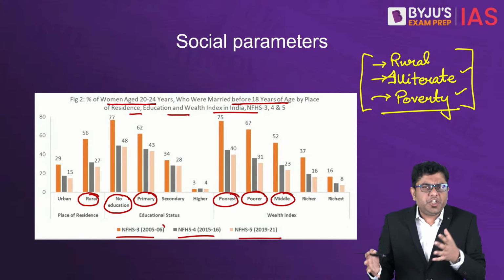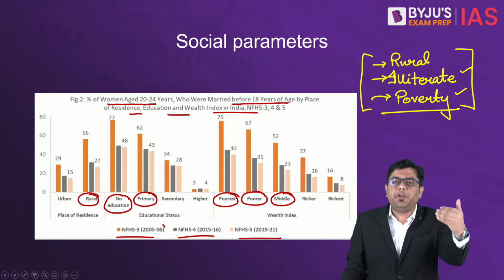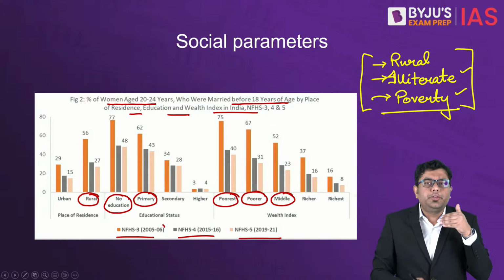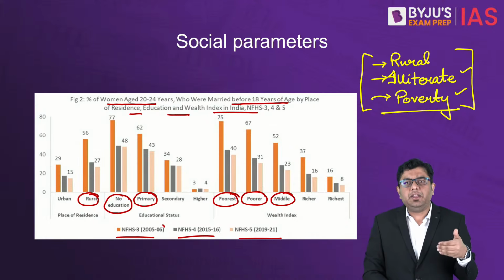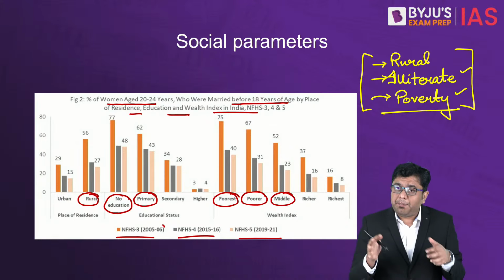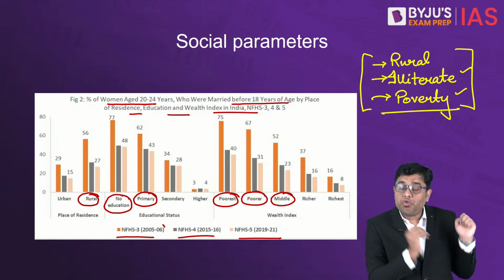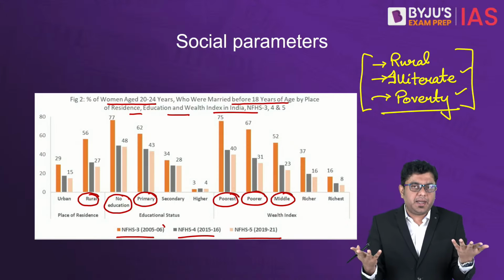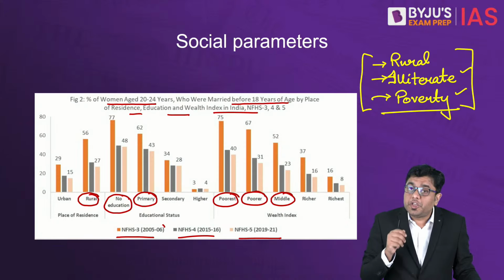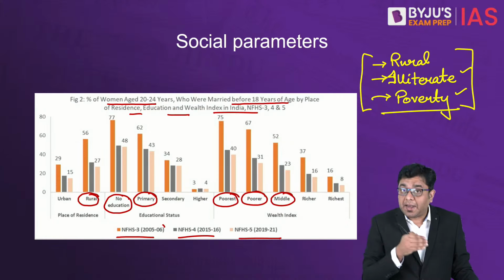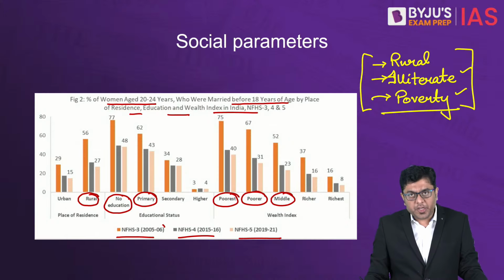Urbanization along with it brings some amount of educational betterment and also some amount of wealth index growth as indicated by the population set. So that is why please don't classify it as rural India has this problem whereas urban India does not. So these are the main drivers which push people at marrying at a very younger age.